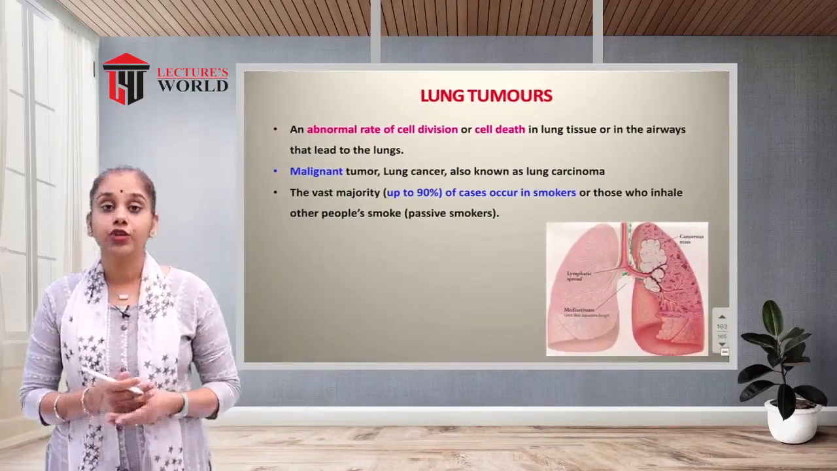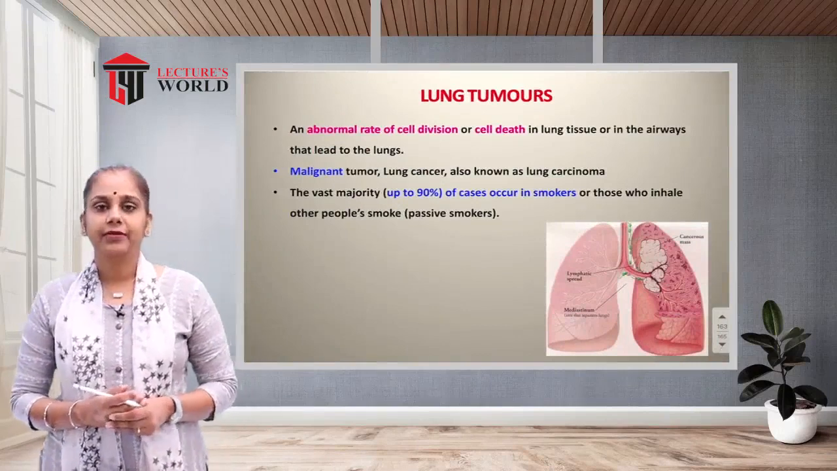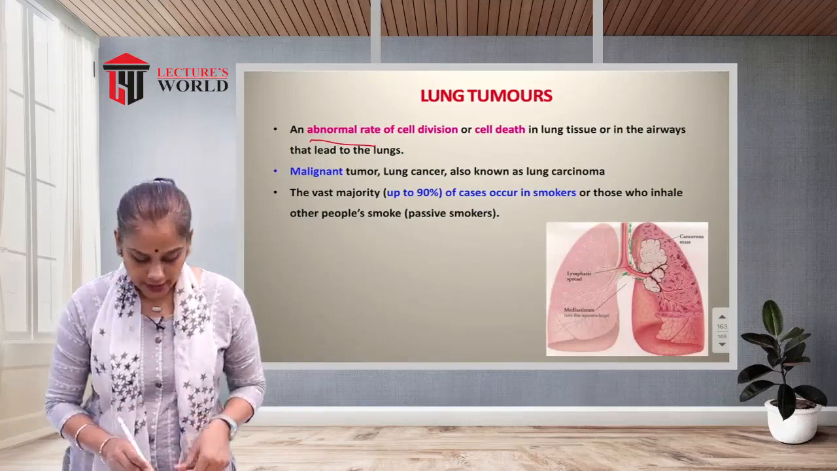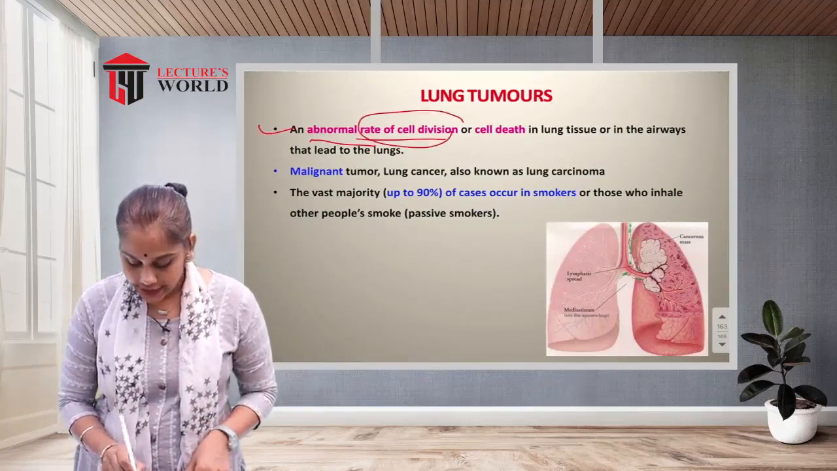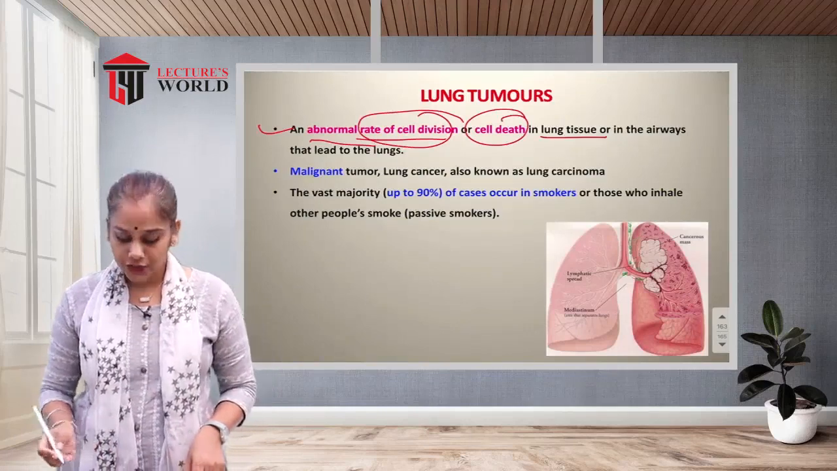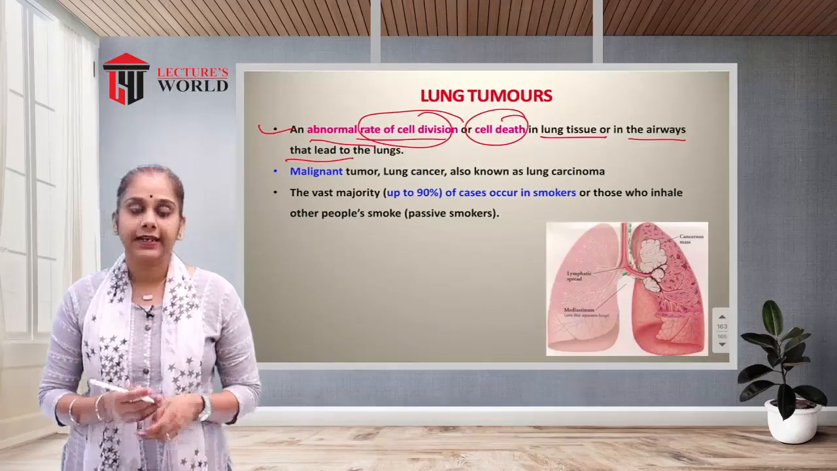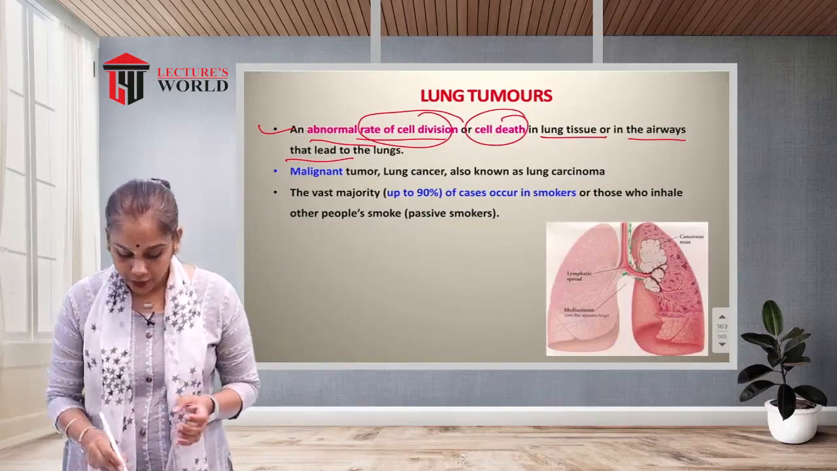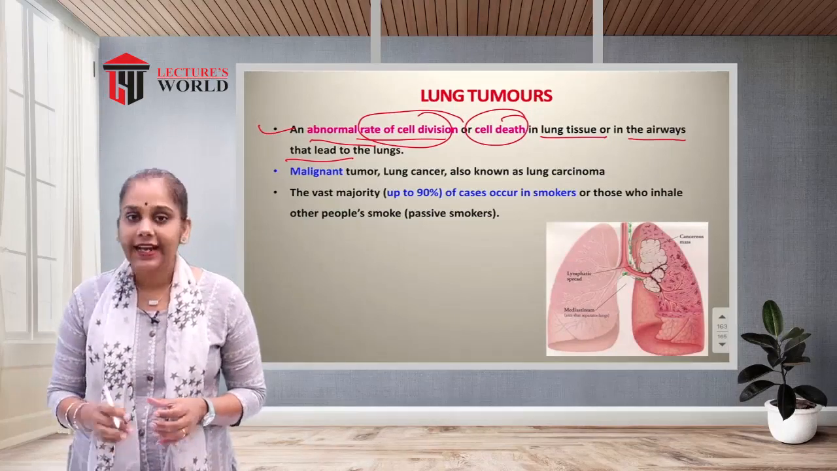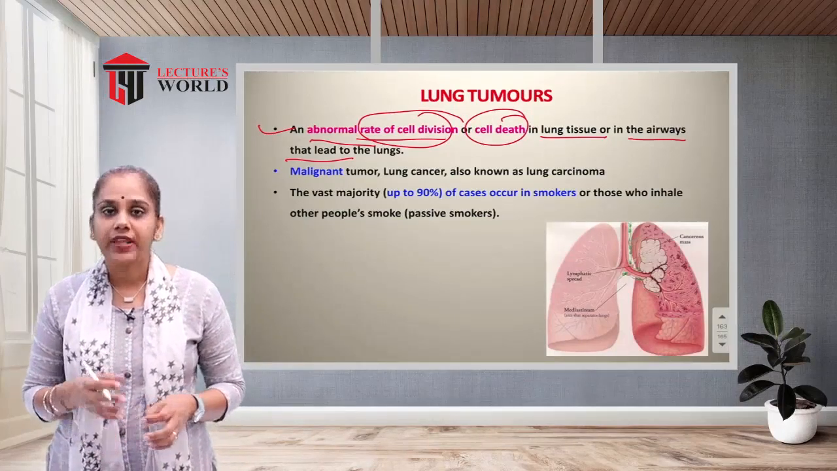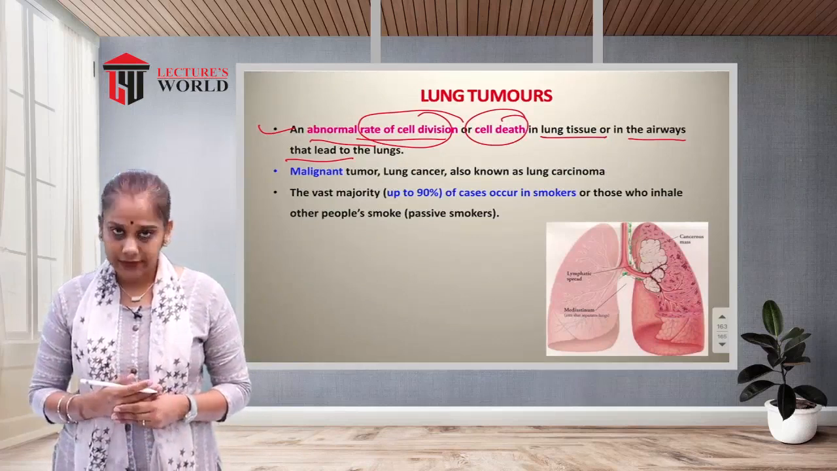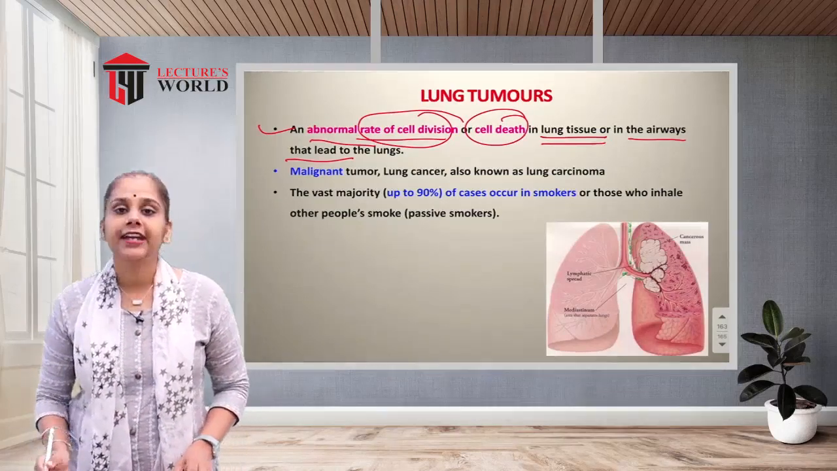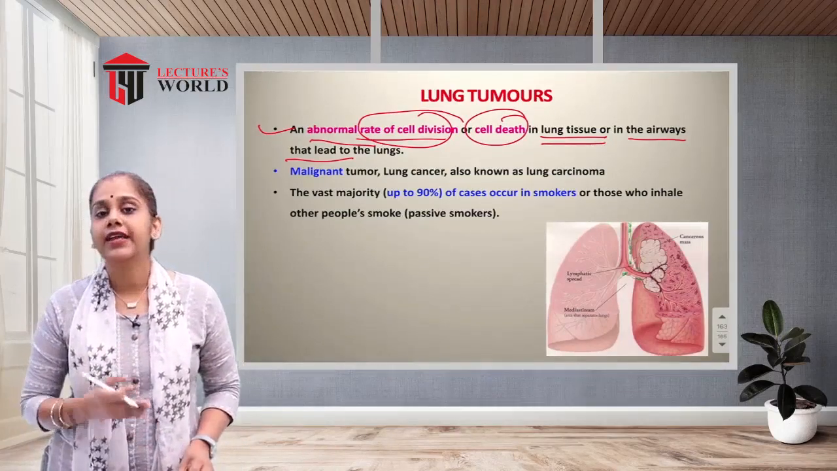Now we will see the lung tumors. It can be benign or it can be malignant. An abnormal rate of cell division or cell death in the lung tissue or in the airways can lead to tumors. What is a tumor? There will be abnormal cell division or cell death, and that is known as a tumor. Lung tumors are found in the lung tissues. They may be malignant or benign.